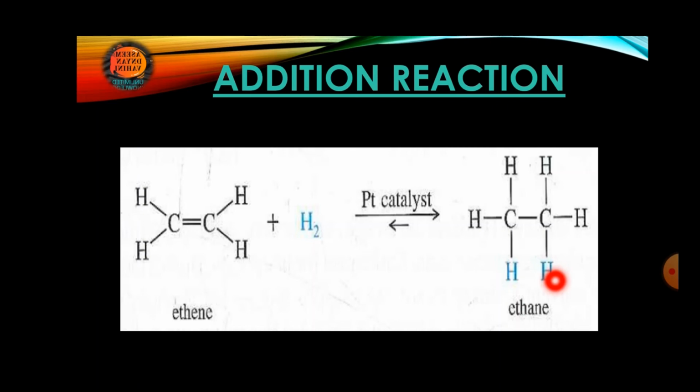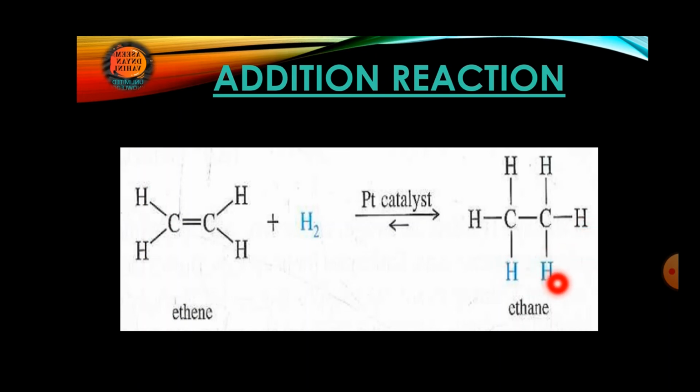And how will it be possible? Out of this double bond, one bond will break down. So one electron will come over here and one electron will come over here. This is the reason this hydrogen, which is diatomic, one hydrogen will connect over here and the second hydrogen will connect over here. So this is what has become ethane.